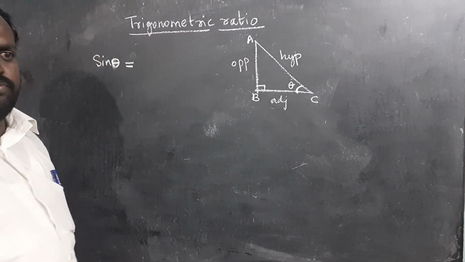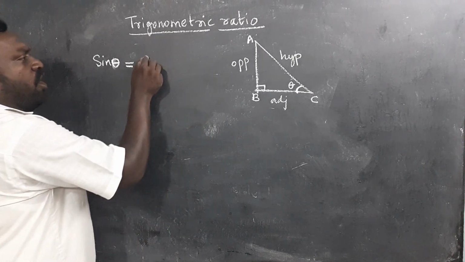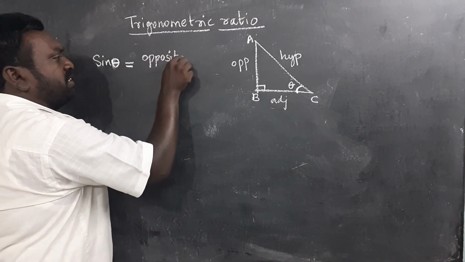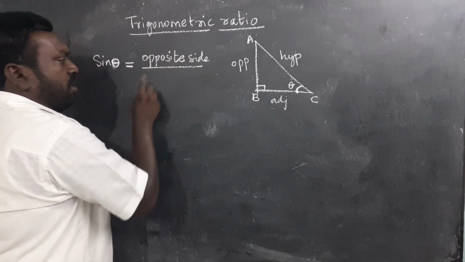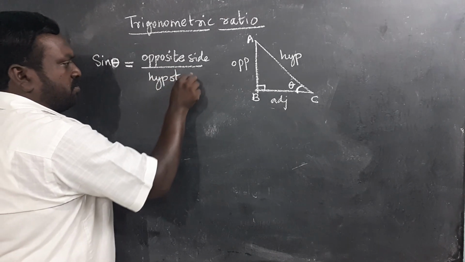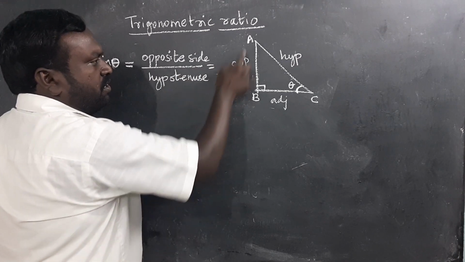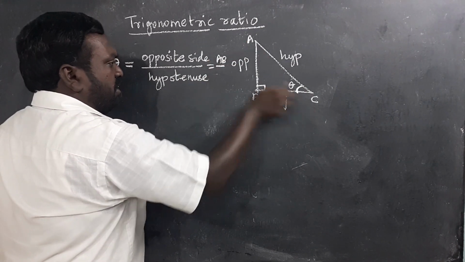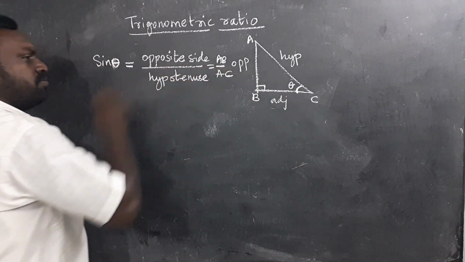Sin theta, the ratio, is nothing but opposite side by hypotenuse, which is AB by AC.